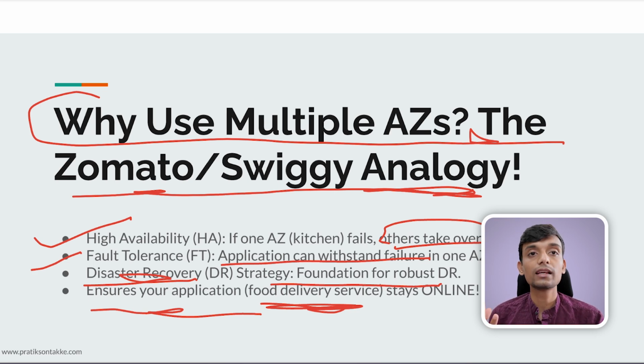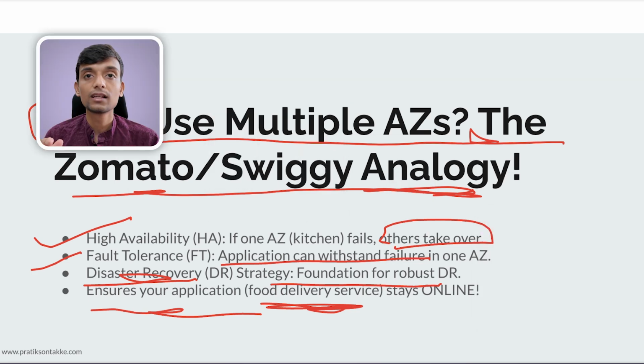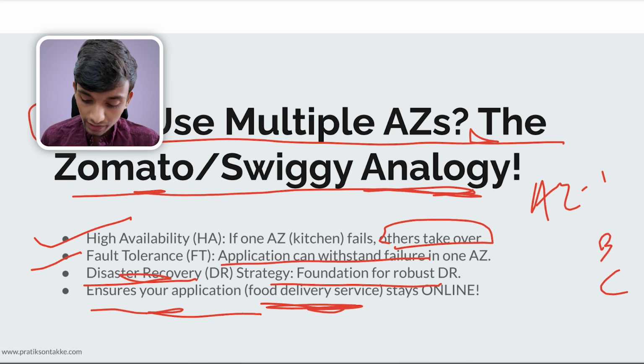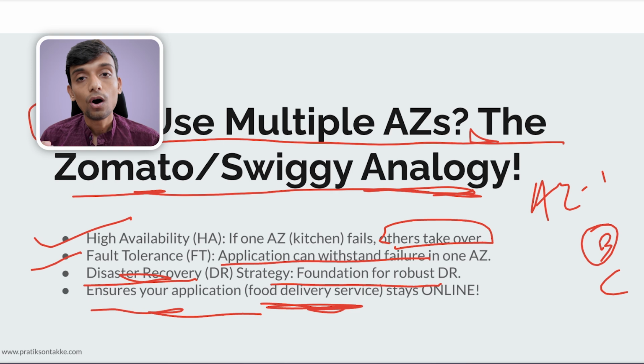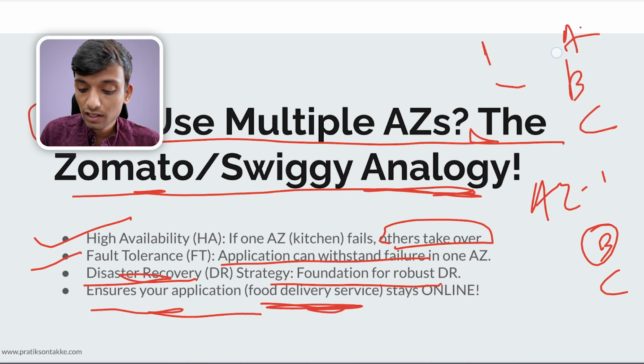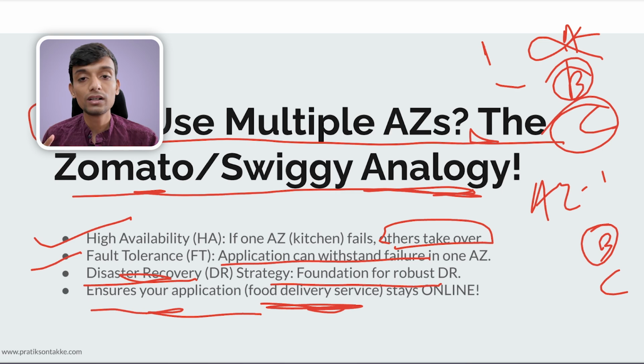Back to our Zomato and Swiggy example. If the Biryani Express kitchen has servers in AZ A, B and C, say C in Navi Mumbai, A in Powai, and Powai has a huge power outage, your food can still be fulfilled by the kitchen of AZ B, like Thane, or AZ C, like Navi Mumbai, because the Powai kitchen has a power outage. If A has failed, B and C will take over. Your food must be delivered.